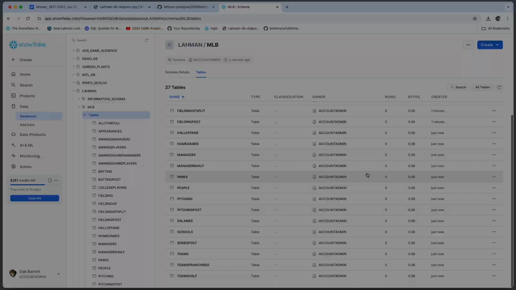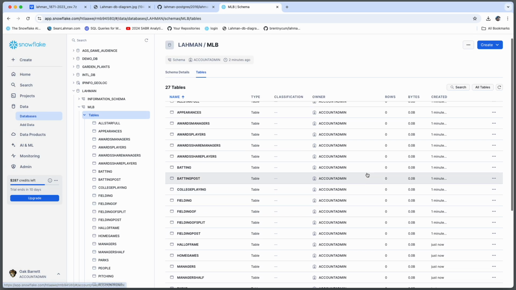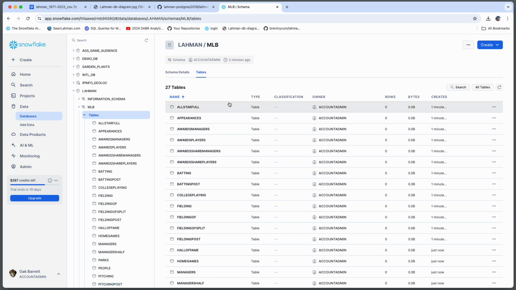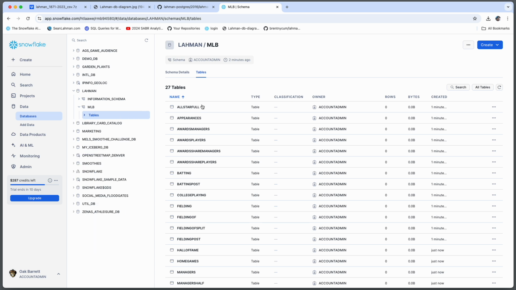Before I do that, I need to create a stage. You could do a stage at the command line. You could do it in Snowsight. You could do it clicking the top right button there.